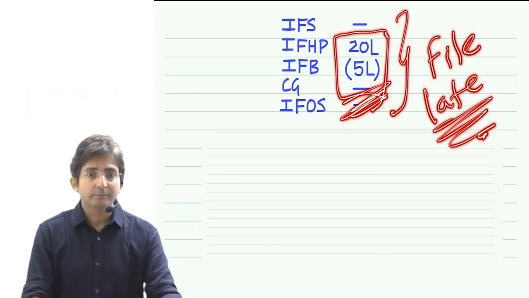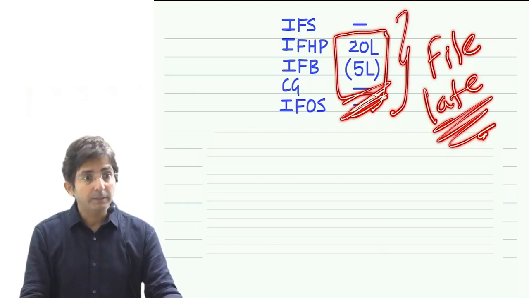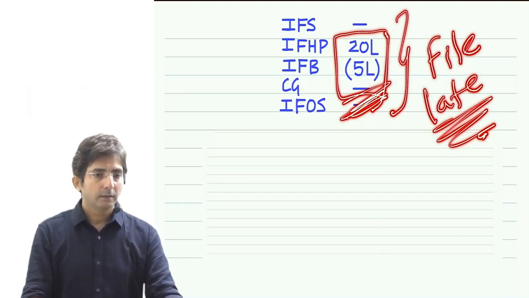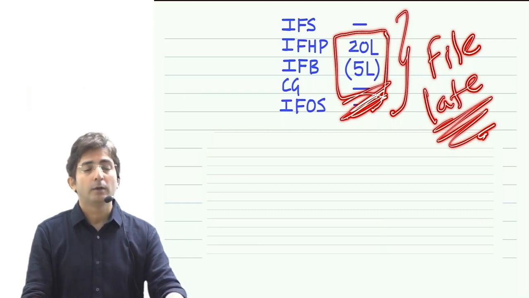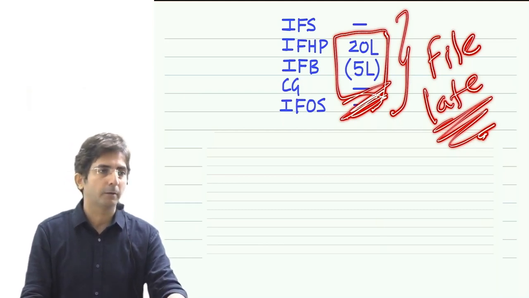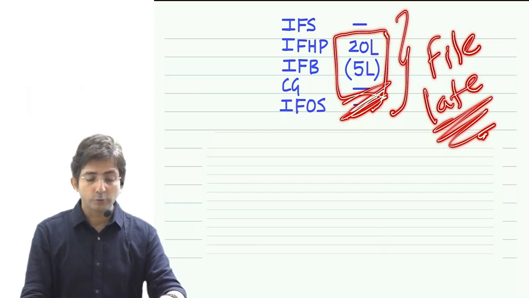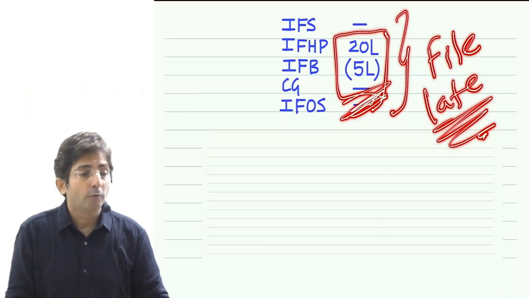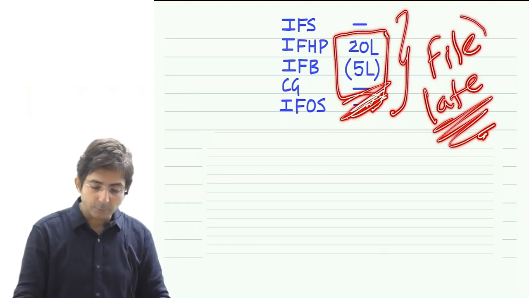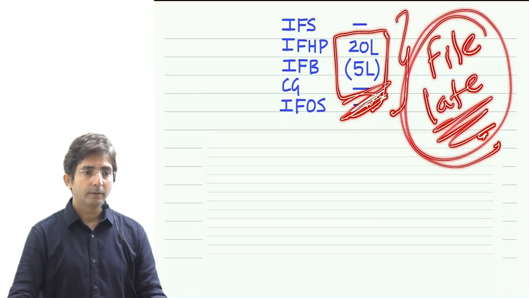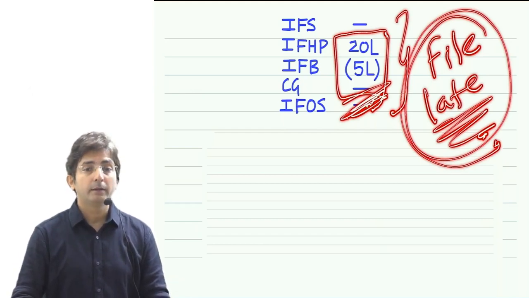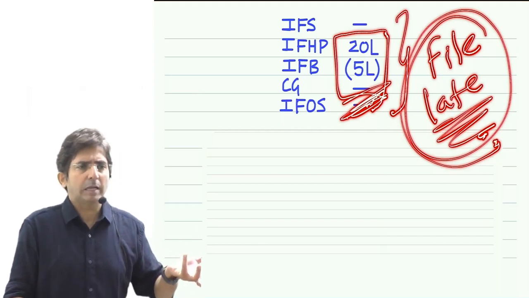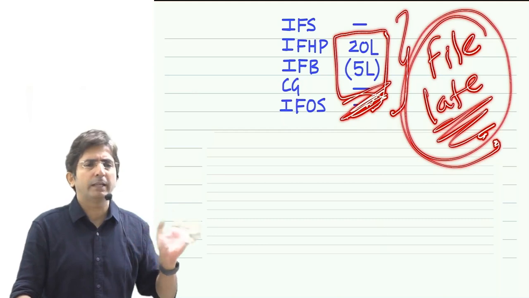Return was late. So you know there have been some cases like this in real life. Cases means court cases. In income tax, there are cases, when you are not satisfied with the income tax department, you can file a case. Sometimes your case goes to High Court, Supreme Court. So there have been some cases where a person has filed the return late, and you know what the income tax people did? They didn't allow the set off, saying, your return is late, sorry, you won't get set off.